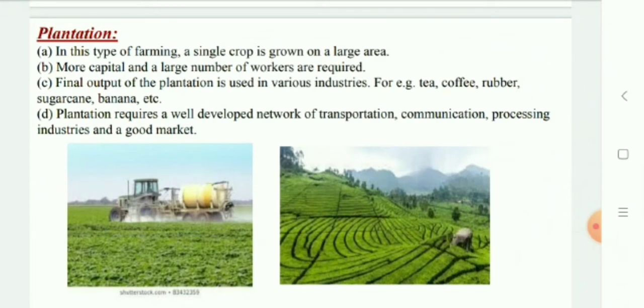In India, tea, coffee, rubber, sugarcane, and banana are important plantation crops. Tea in Assam and North Bengal, and coffee in Karnataka are some of the important plantation crops grown in these states. Since the production is mainly for market, a well-developed network of transport and communication connecting the plantation areas, processing industries and markets plays an important role in the development of plantations.